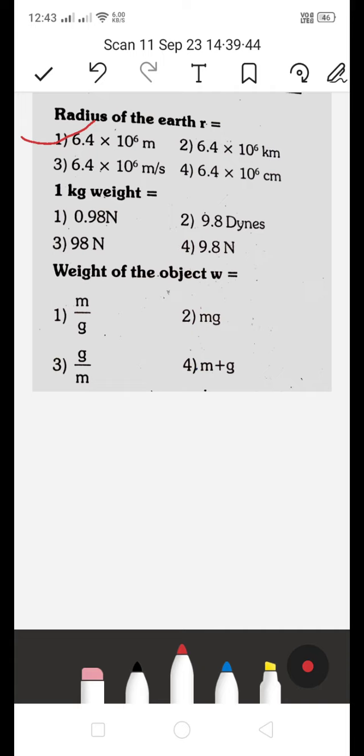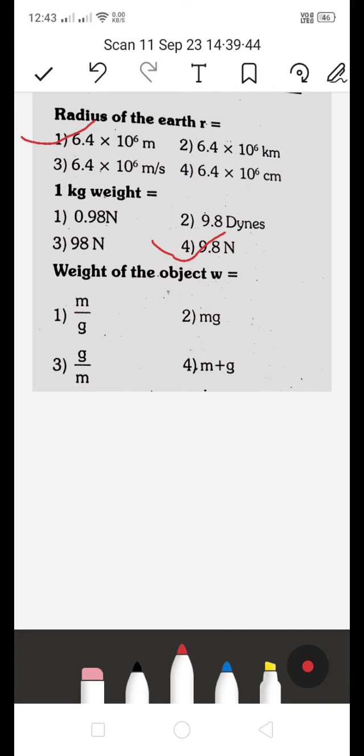1 kg weight is equal to how much? Is it 0.98 N, or 2, 9.8 dynes, or 3, 98 N, or fourth one, 9.8 N? The 1 kg weight is equal to the fourth one, 9.8 N.